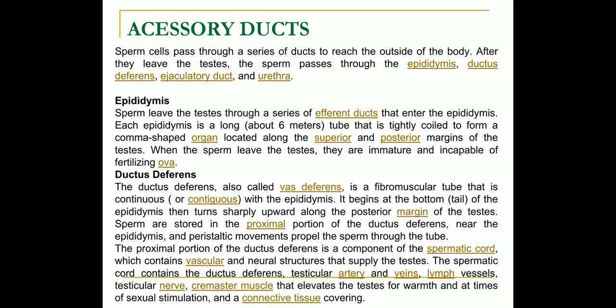Each epididymis is about 6 meters long, a tube that is tightly coiled to form an organ located along the superior and posterior margins of the testis. When the sperm leave the testis, they are immature and incapable of fertilizing ova. Ductus deferens, or the vasa deferens, is a fibromuscular tube that is continuous with the epididymis. It begins at the bottom